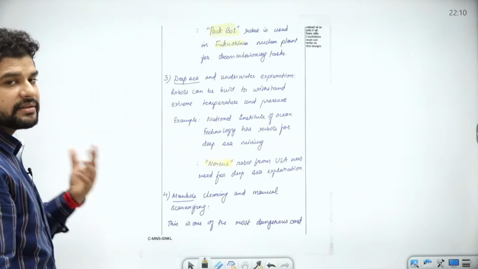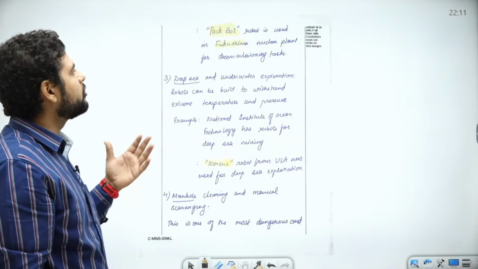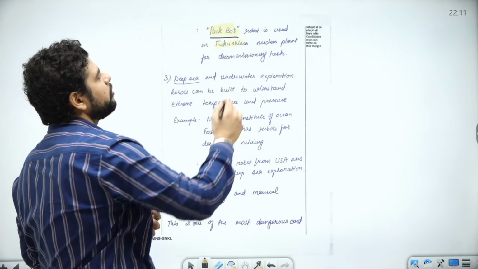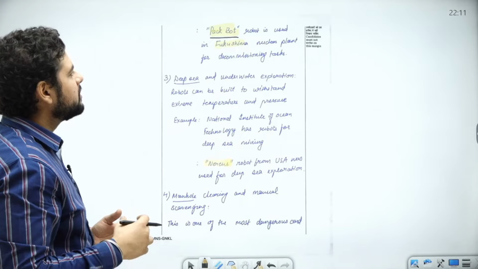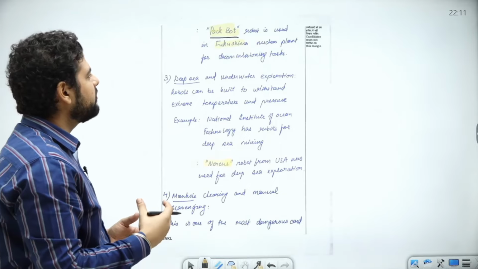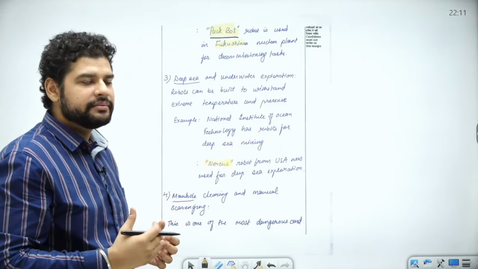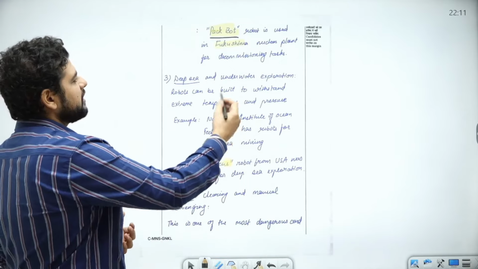Next example, which is an international example, PACBot. PACBot robot is used in Fukushima, that is in Japan, nuclear power plant for decommissioning tasks. Next, we come to deep sea and underwater exploration.